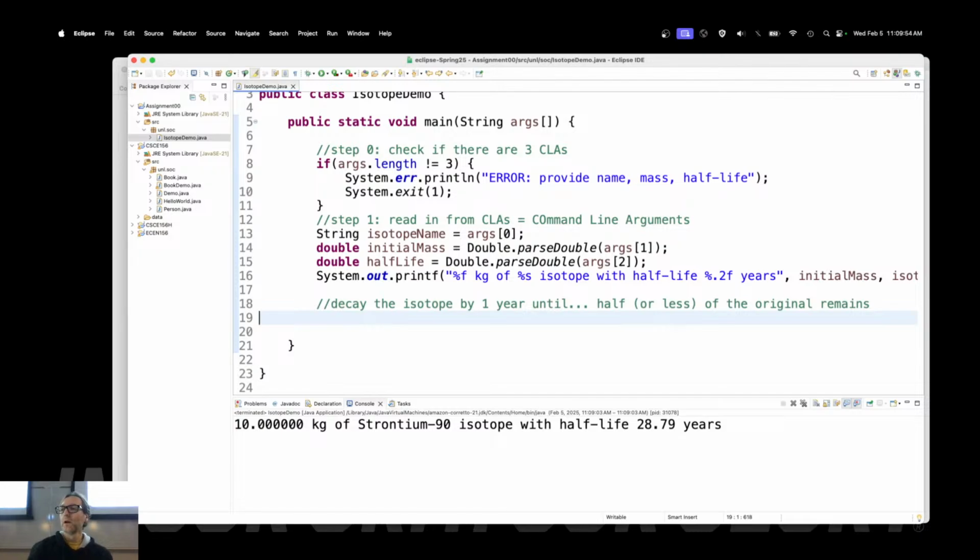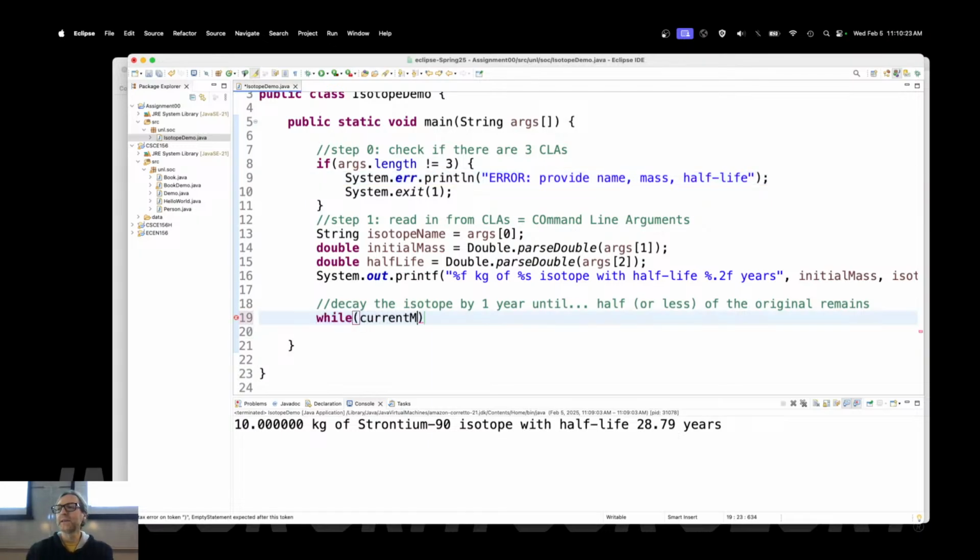Okay? What kind of a control structure does this sound like? Do something until some other thing happens. Sounds like a loop to me. What kind of a loop do we want? For loop or a while loop? Why did you immediately go to a while loop? Do we know how many years it's going to take? Well, kind of with half-life, but not really. While